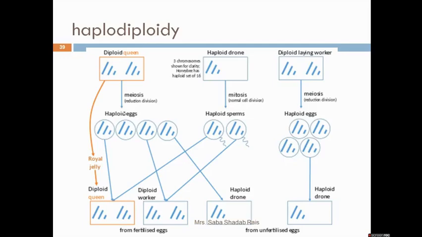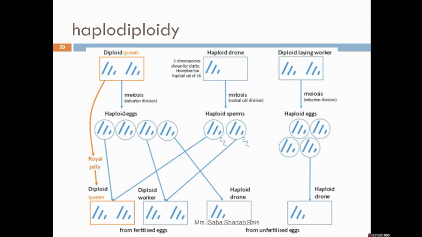Understood? And simply, normally, if fusion occurs, that means the queen has fused her gamete with the sperm, then at that particular time a normal diploid worker will form. And if it is haploid, that means it has been formed parthenogenetically, then that egg will develop as a haploid drone. So this is all about haplodiploidy, the genetic influence or the chromosomal determination of sex. Next lecture we will be talking about Drosophila.